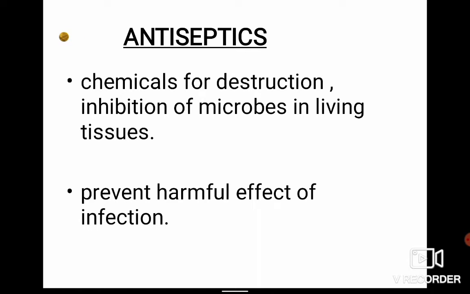Coming back to the antiseptics, these are the chemicals which are used for destruction or inhibition of microorganisms or microbes in living tissues, so that it will prevent any harmful effect of infections.